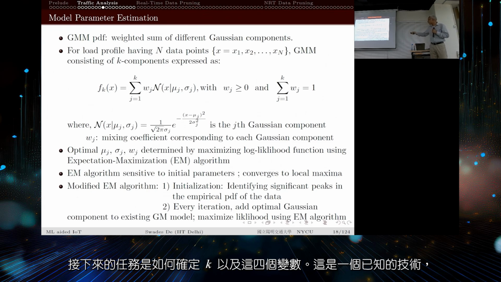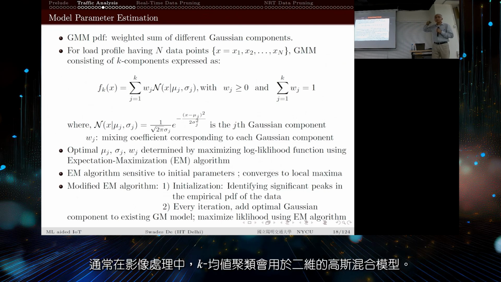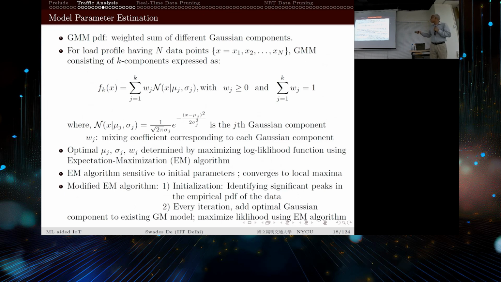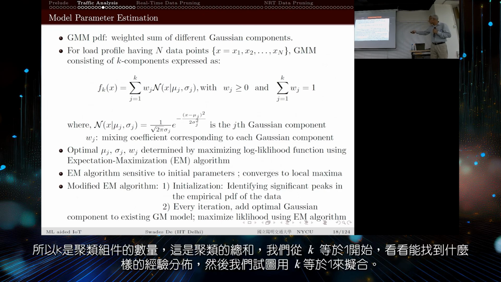This is a simple, known technique: expectation maximization and k-means clustering. So k-means clustering, that is the k. Normally in image processing, this Gaussian mixture is used in 2-dimensional form, so k-means clustering comes from there. But in our case, it is 1-dimensional. Here k is the number of clustered components, and this is the sum of clusters.